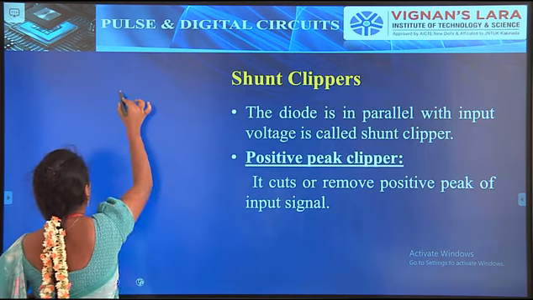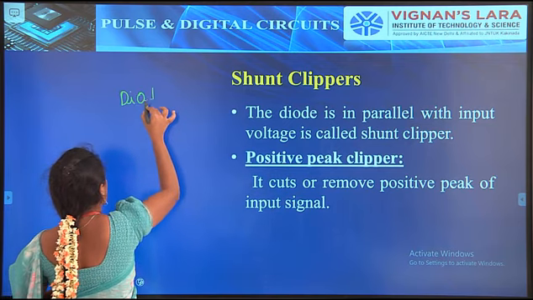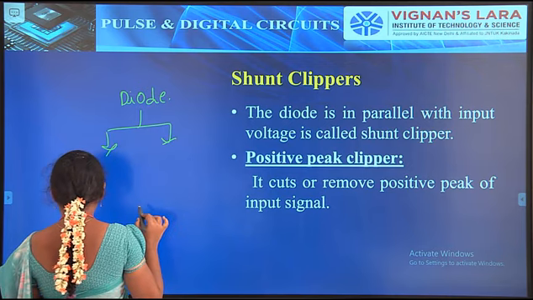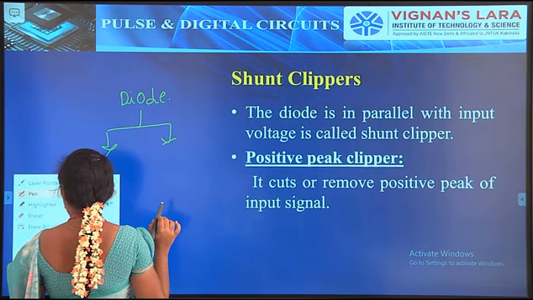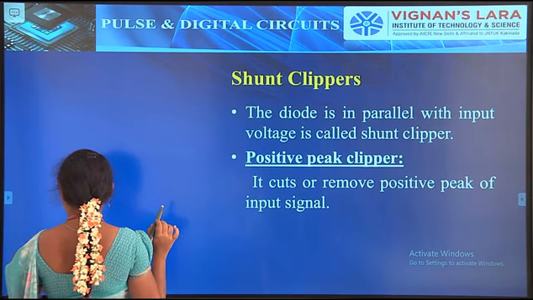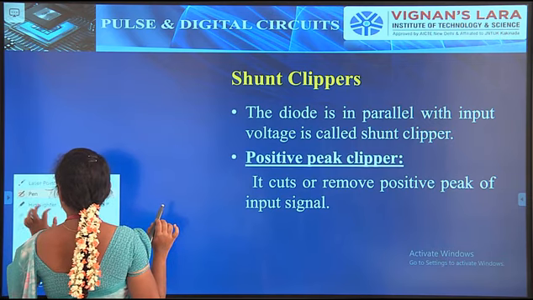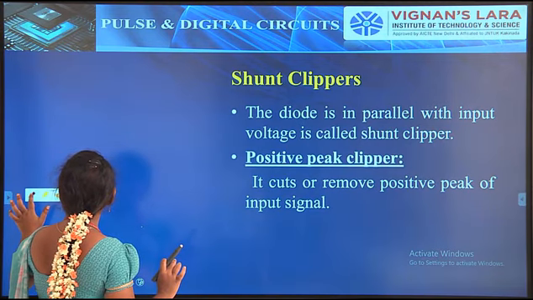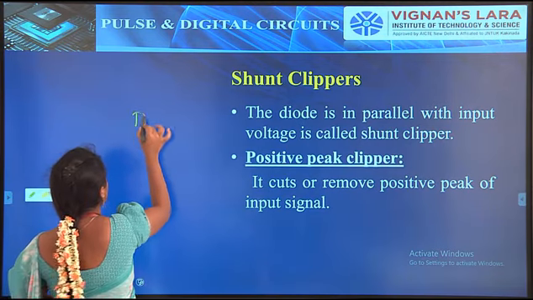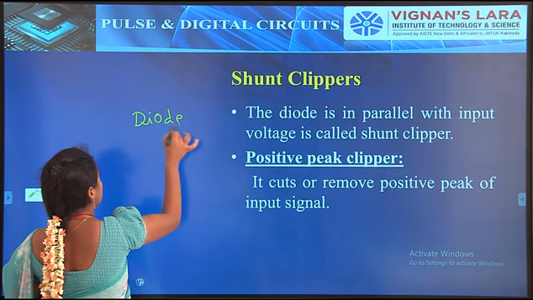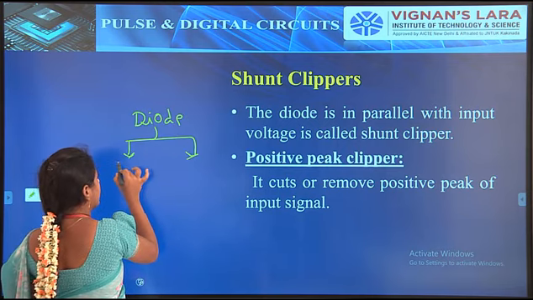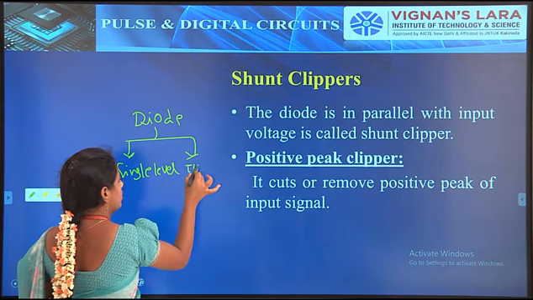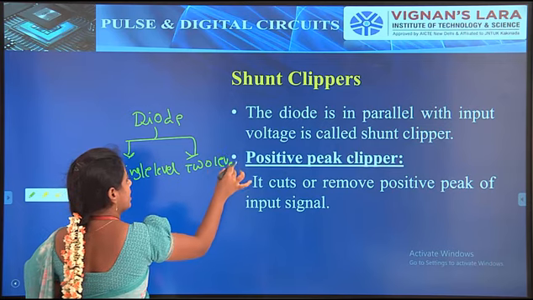Diode clipper can be divided into two types: single level clipper and two level clipper. What is meant by a single level clipper?